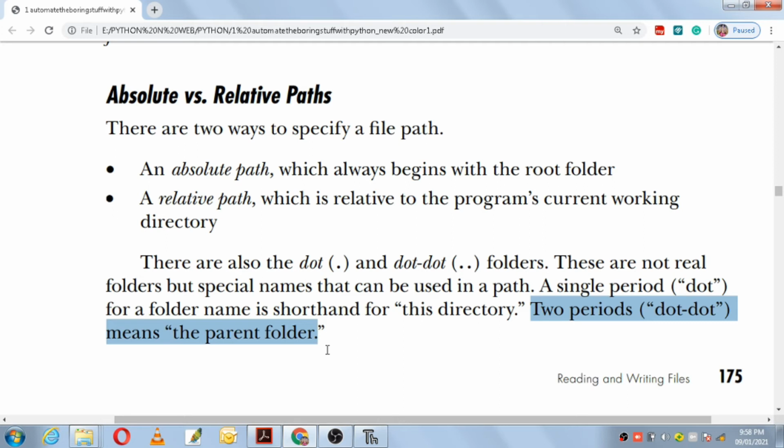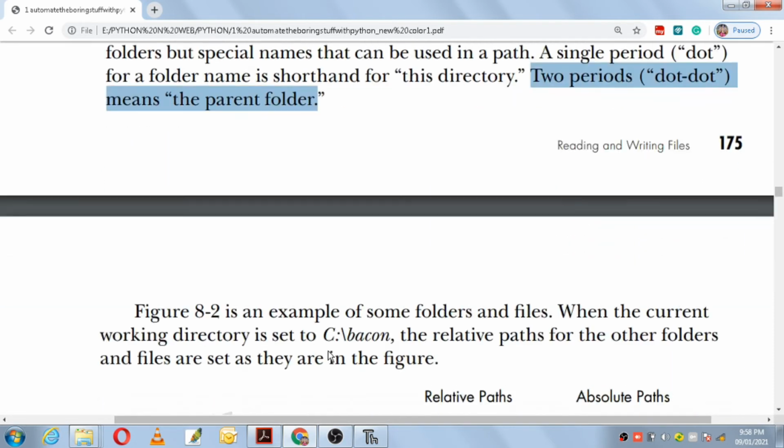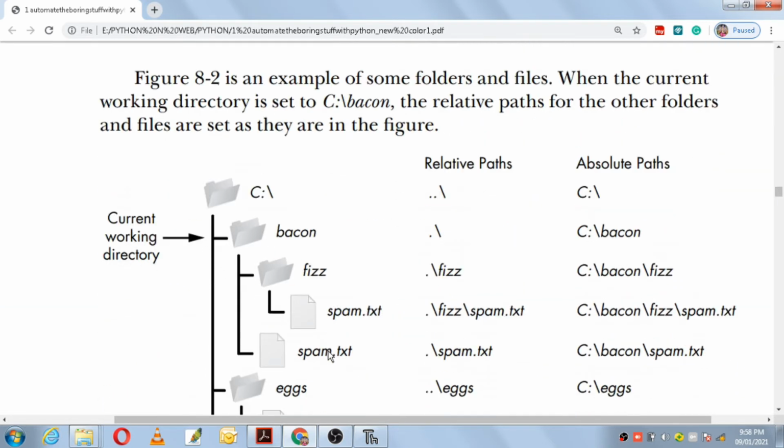So these dots and double dots are usually used in a relative path, not in an absolute path. In a relative path, if I am using a single dot, that means it is the current directory. And if I am using the double dots, that means it is the parent folder. And this is with reference to the relative path. Okay, so they have given an example here.